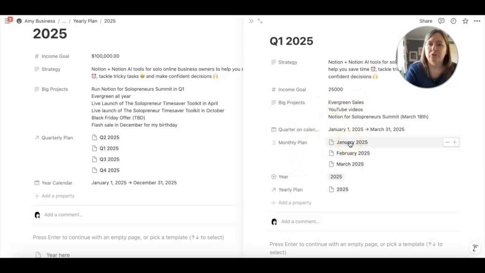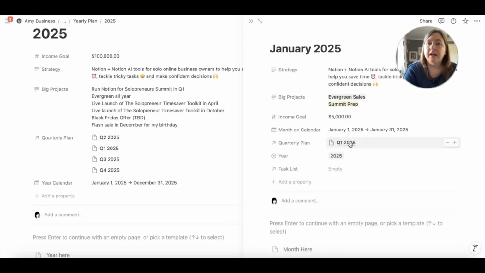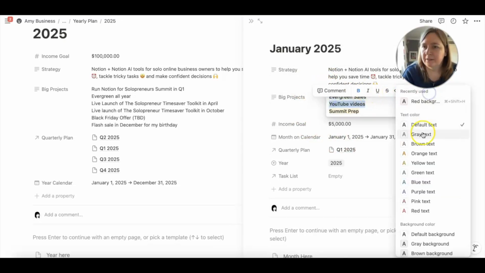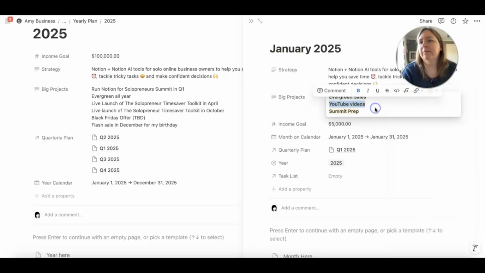Let's go into January 2025 and see how I've set this up. So, I've split out my projects. Just add my YouTube videos in there, and I'm going to change the background of that to red because YouTube is red. Okay, so in January, I'm going to be focusing on remembering to do my evergreen sales tasks on a daily basis. I need to make sure I create my YouTube videos.